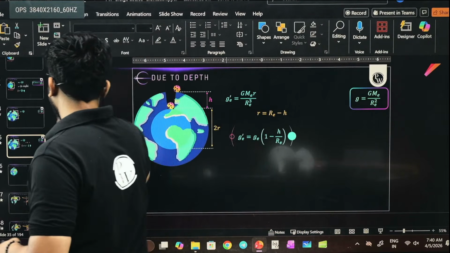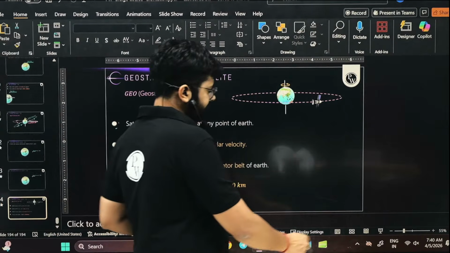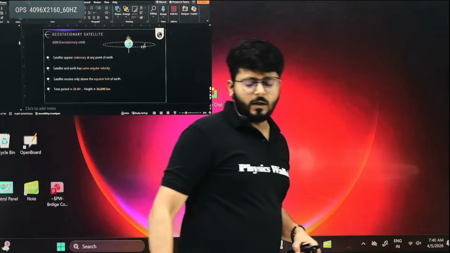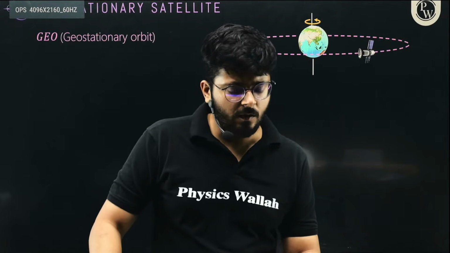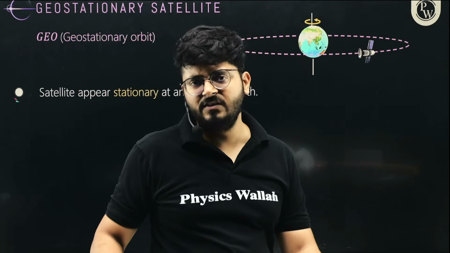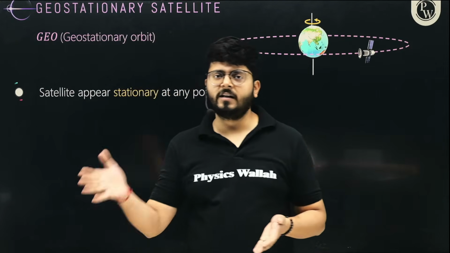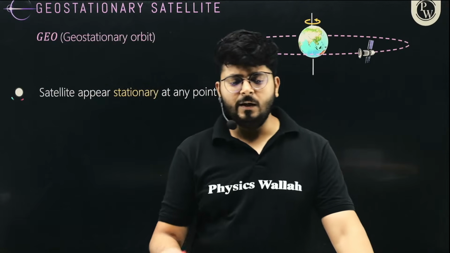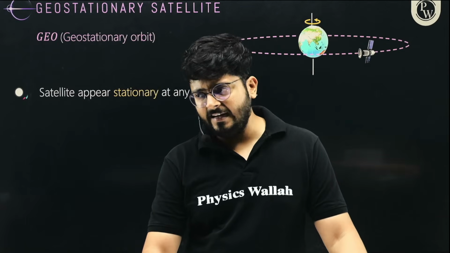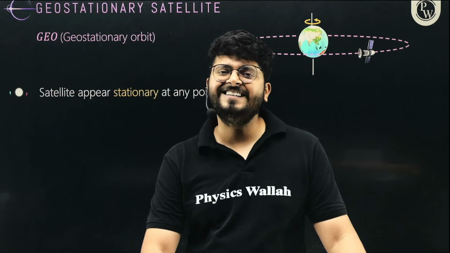So that's pretty much everything about this class. I hope we have understood a lot of concepts. We have revised the basic things, and after that we have also seen what happens with satellites, what Kepler's laws are, and the different terms as well. So let's end the lecture here, and I will see you in the next class. Till then, take care. Bye-bye.